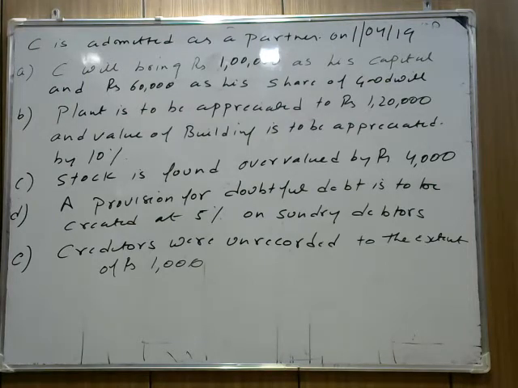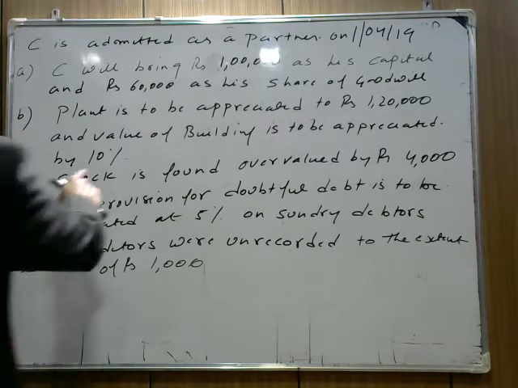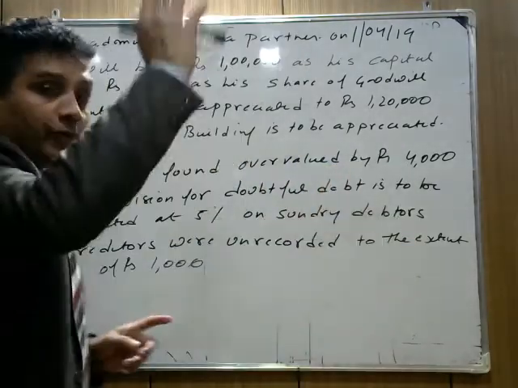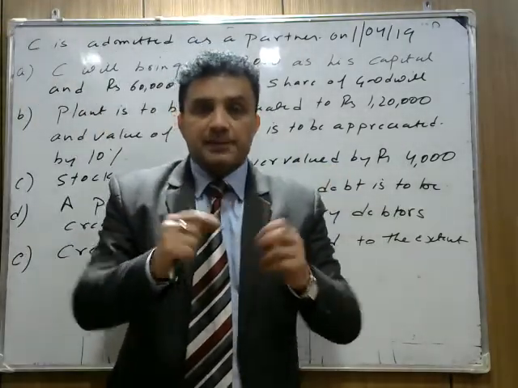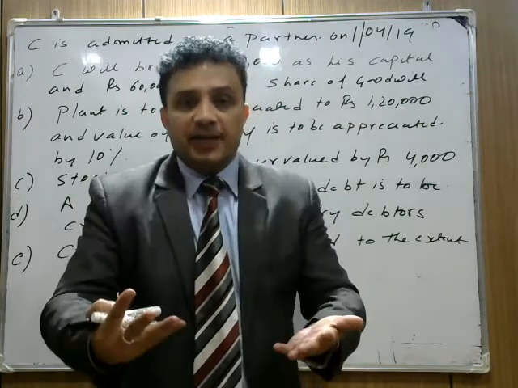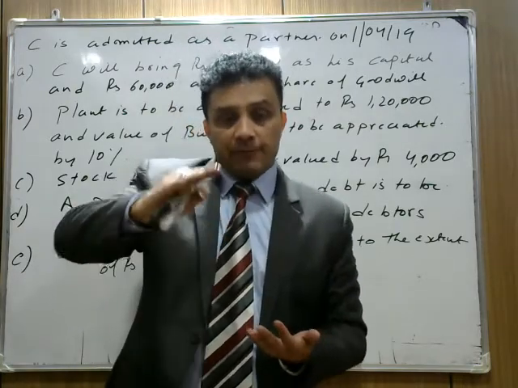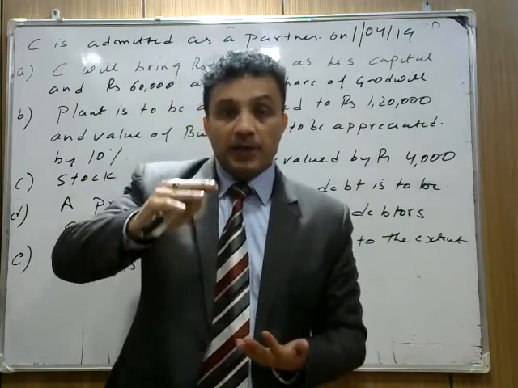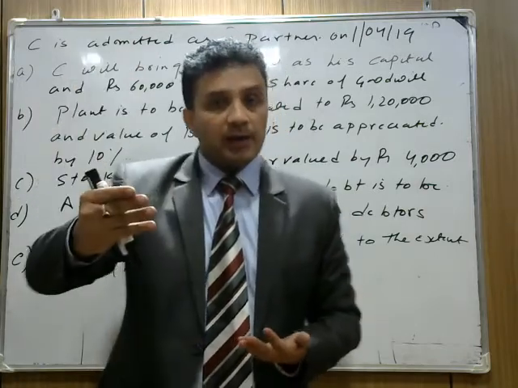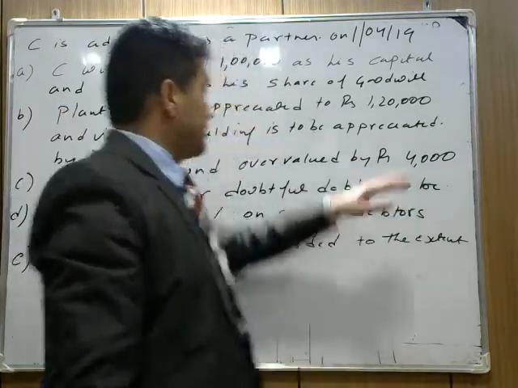Stock is found overvalued by 4,000. Stock has been overvalued by 4,000 rupees. We mistakenly increased it by 4,000. Overvalue means by mistake we showed the stock increased by 4,000. To correct it, what do we have to do? We have to decrease it. So it is an expense for the firm.